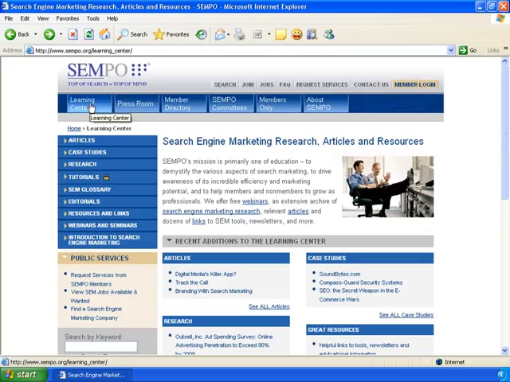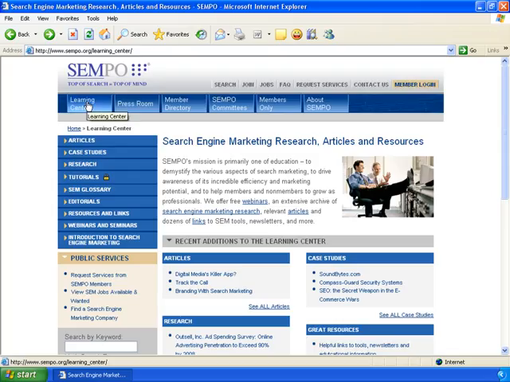What exactly is search engine optimization? Let's pay a visit to a terrific site that knows a whole lot about this subject, Sempo.org. During these tutorials, by the way, I will be sharing with you dozens and dozens of terrific websites, and I encourage you to make note of them to visit later. Let's click on Sempo's Learning Center page to find out just what SEO is all about.